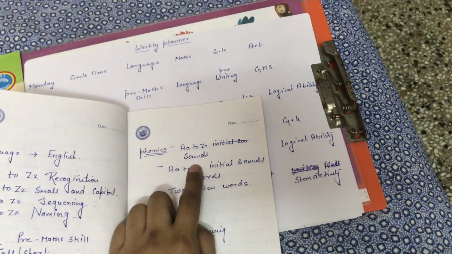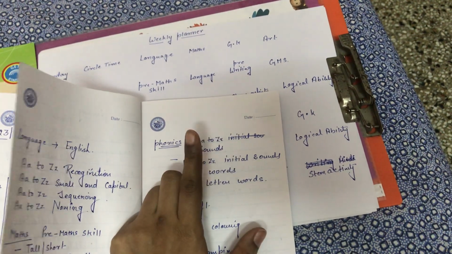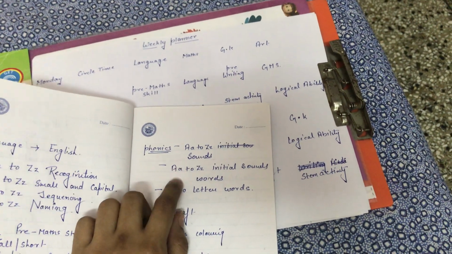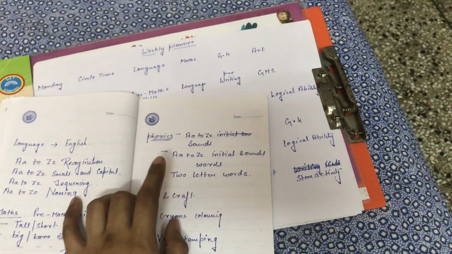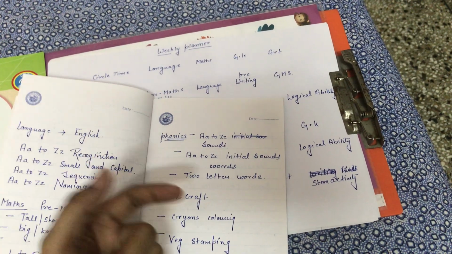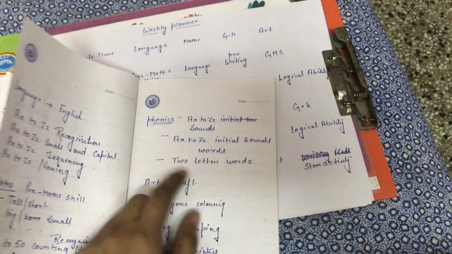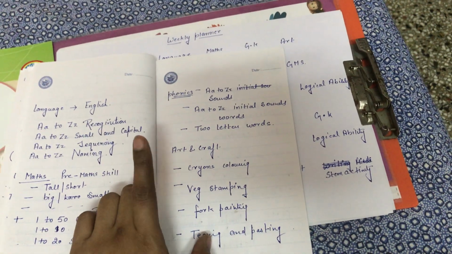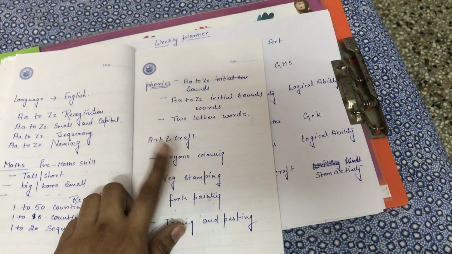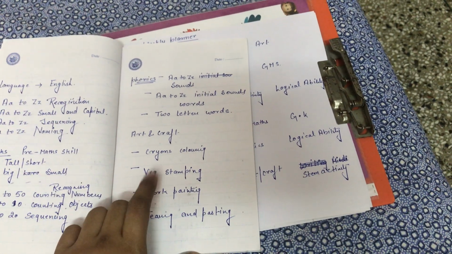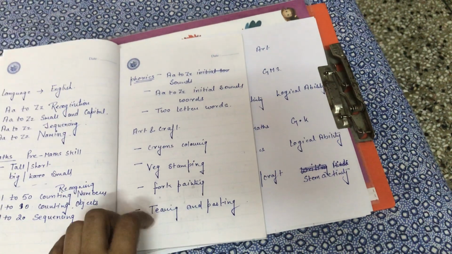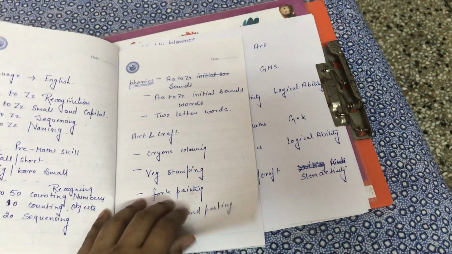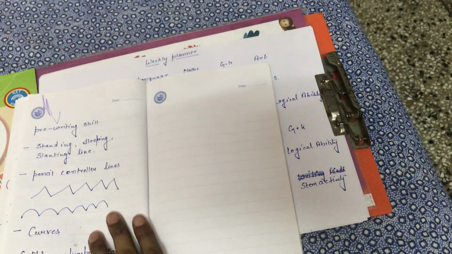In phonics we will be covering basically A to Z alphabet sounds, then initial sound words, like F as in frog. And two letter words we will also cover. And in art and craft, I have mentioned here crayons coloring, vegetable stamping, fork painting, and tearing and pasting. Only these things I will be covering for this whole year.